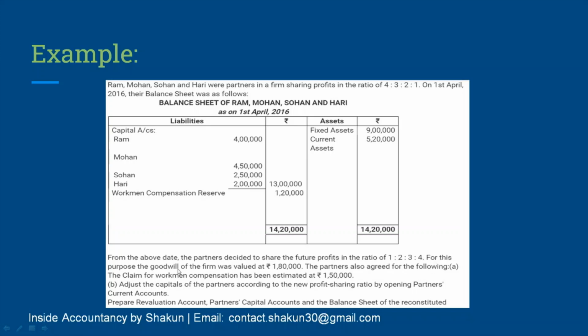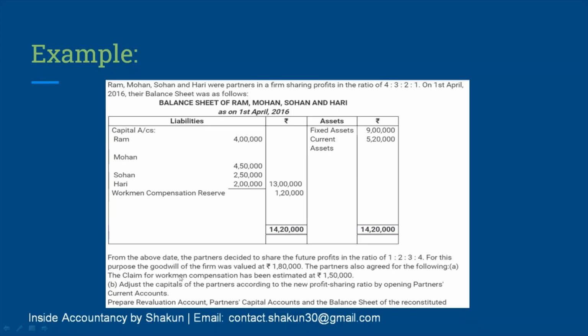So this is the new ratio. For this purpose, the goodwill of the firm was valued at 1,80,000. This is the new goodwill, and for this we have to pass the adjusting entry by calculating the proportion of gain and sacrifice. The partners also agreed for the following.